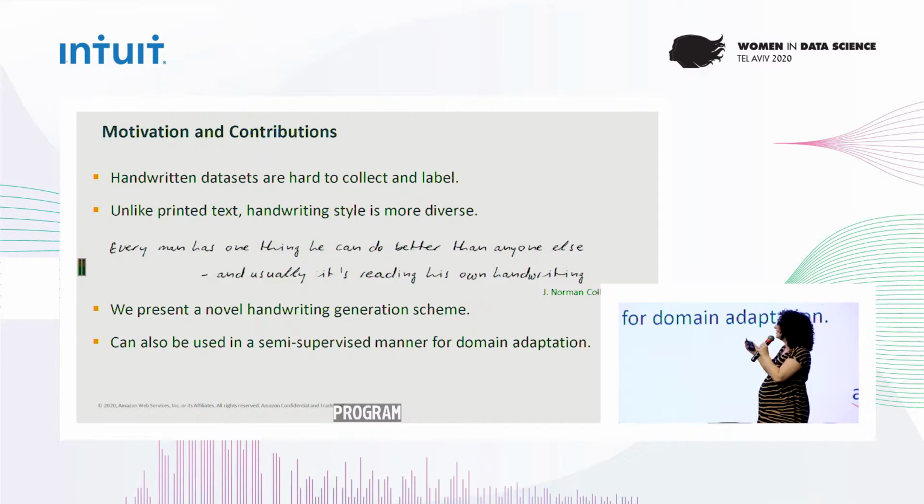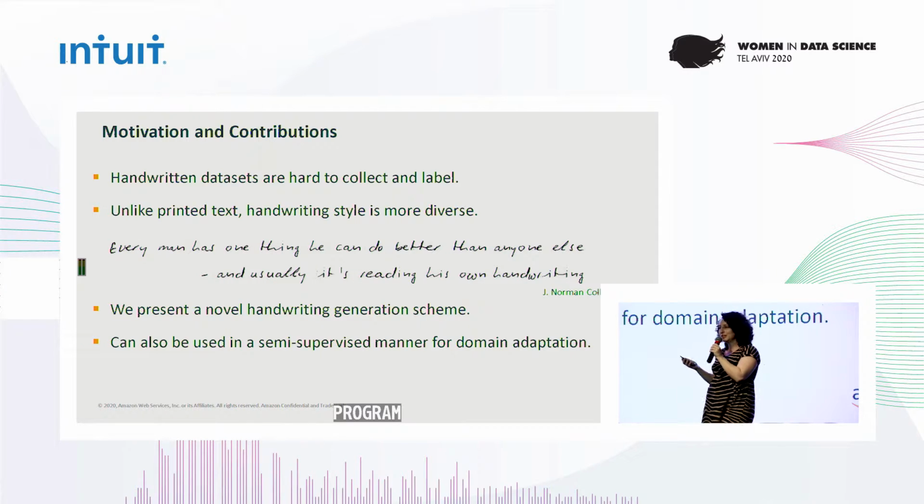So, as it says here, every man has one thing he can do better than anyone else, and usually it's reading his own handwriting. And I know some people who can't even do that. So it's a really challenging problem. What we wanted to do is suggest a new way to generate images of handwriting and use these images to augment the data that we already have and get better recognition results. And we showed that we can also use it in a semi-supervised way for domain adaptation.